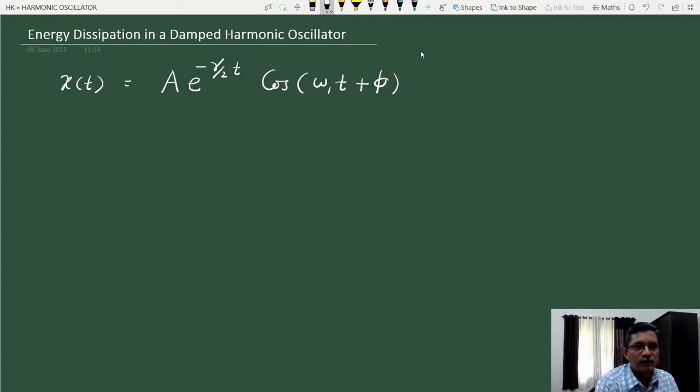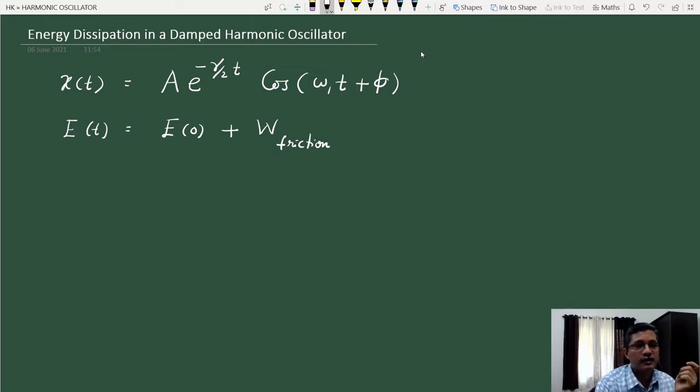We know that the work energy theorem, in the presence of frictional force or dissipative forces, is that the total mechanical energy at some time t is equal to the total mechanical energy at the initial time plus work done by frictional force or damping force. Or the change in mechanical energy between two different times, that is Et minus E0, is equal to the work done by friction.